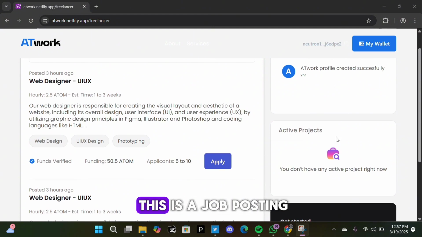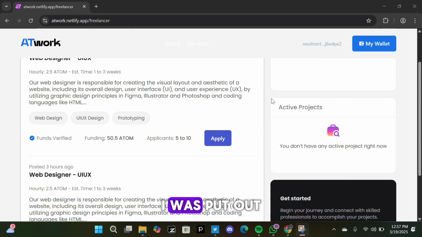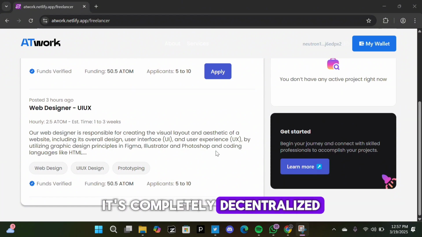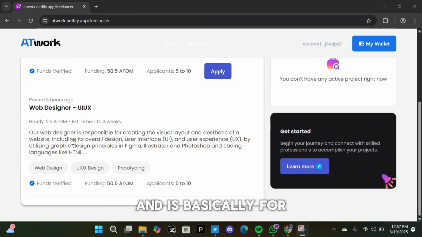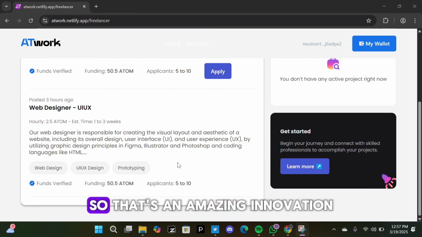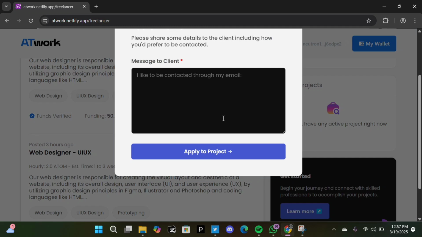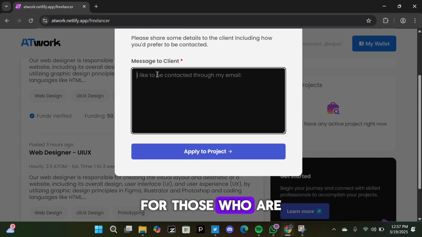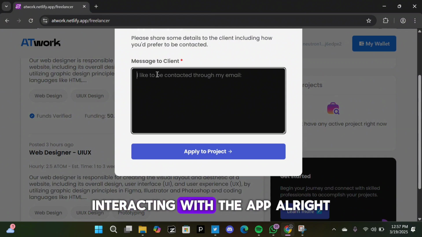When you look at it, you see that this is a job posting that was put out. They need a web designer, UI UX designer. You can come here and apply. The amazing thing about this is that it's completely decentralized and is basically for Web3 jobs. So that's an amazing innovation. All right, get you started. That's like a tutorial for those who are not very conversant with interacting with the app.